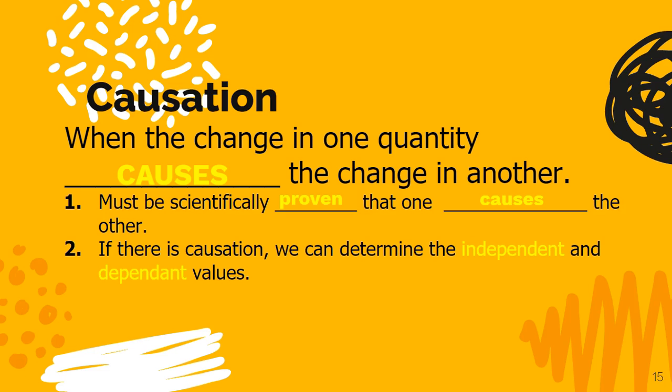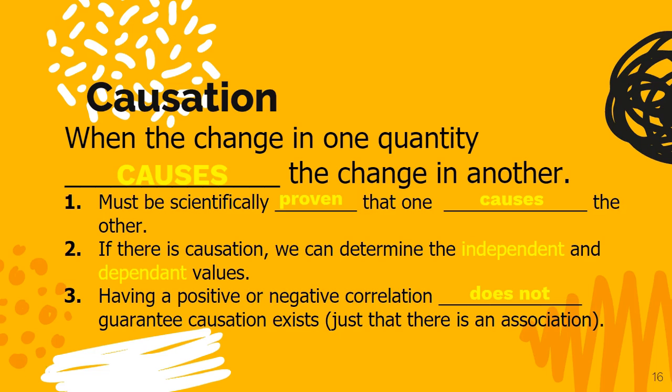Now, if there is causation and one causes the other, then we can decide which one is independent, the causer, or dependent, the one that's being affected. And third, just because we have a positive or negative correlation, meaning just because they both change the same way or because they change in opposite ways, that doesn't mean that there's causation. There is still association. They are happening at the same time, but we don't necessarily have causation just because we have a positive or negative correlation.